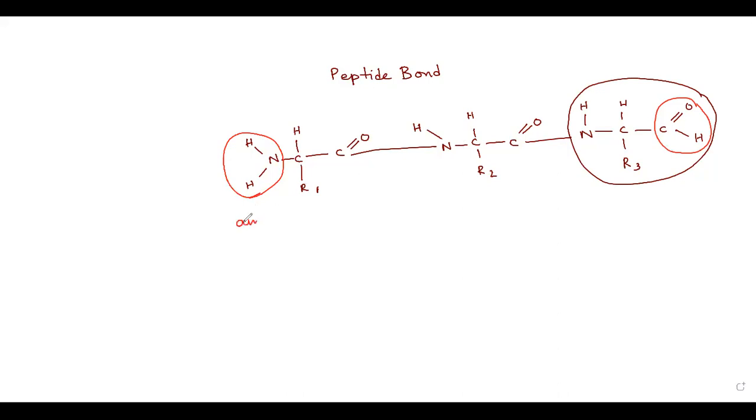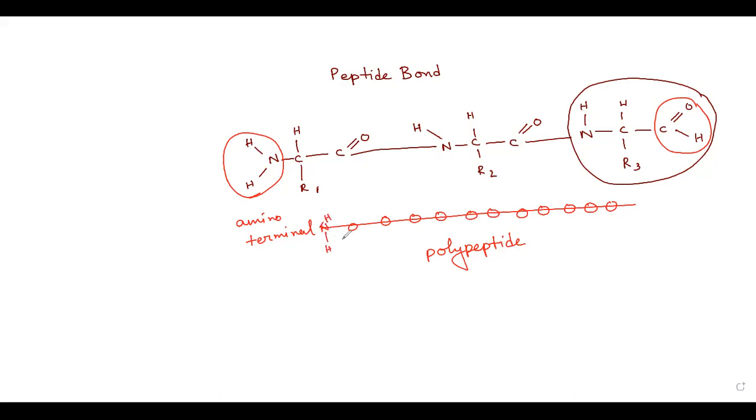So this is known as the amino terminal. And the chain in between, in which amino acids are connected with each other, we call this chain a polypeptide chain. Why polypeptide? Because many amino acids are attached to each other here by many peptide bonds. That's why we call it a polypeptide chain. Now the side which has only a free NH2, that is known as the amino terminal of the polypeptide chain, and the side which has a free COOH, that is known as the carboxy terminal of the polypeptide chain.